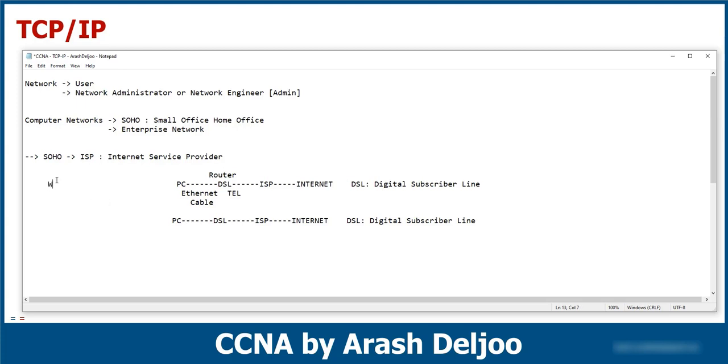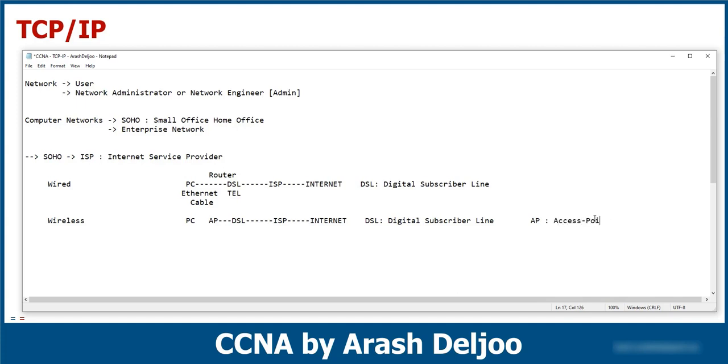When we are connecting with a wire, this is the wired connection, but we can also connect to the network with a wireless connection. How? The DSL modem, or DSL router, can connect to one access point, or AP. Here we don't have a cable, because of that, this is the wireless connection. AP is the abbreviation of access point.